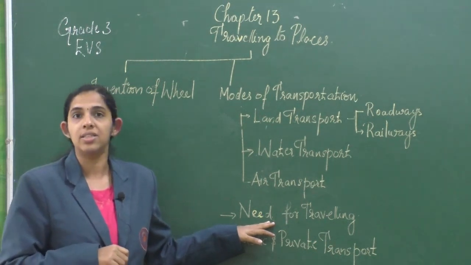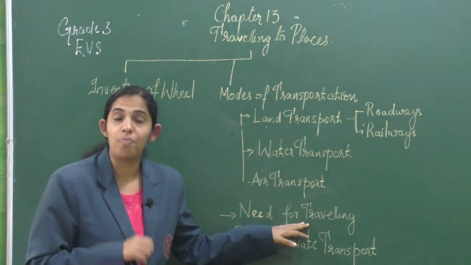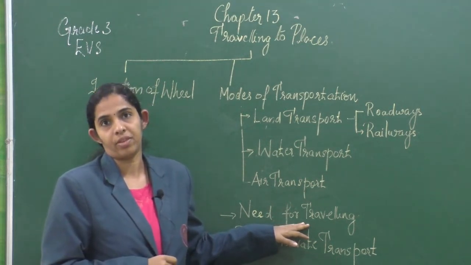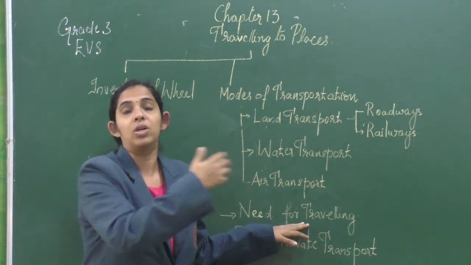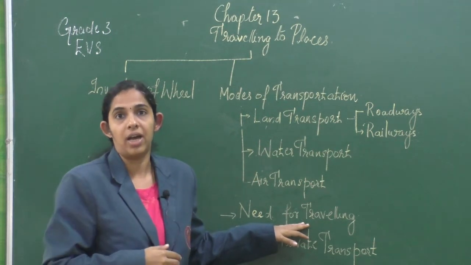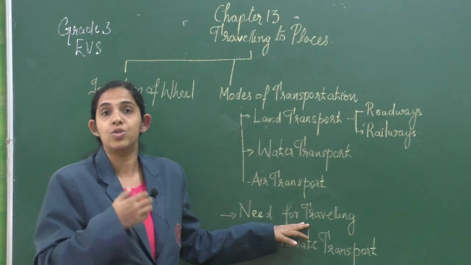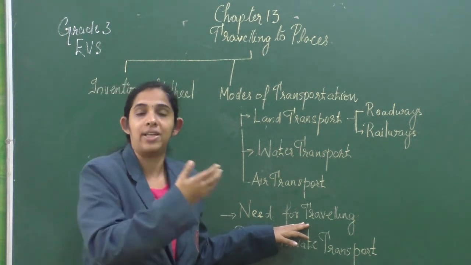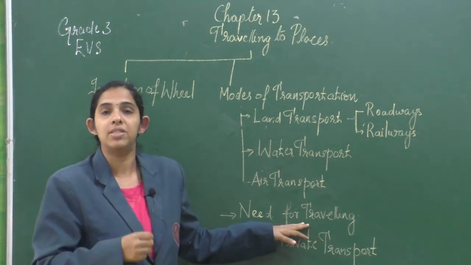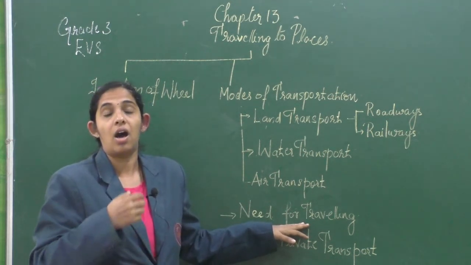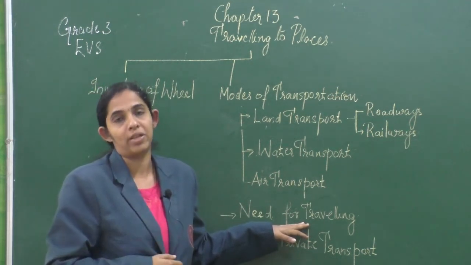The second thing is how much money they are willing to spend on that particular journey. For example, if I want to travel from here to Kerala, I can choose any of the means of transport, like either car or train or flight. But it depends upon how fast I should reach there and how much money I am planning to spend on my travel.